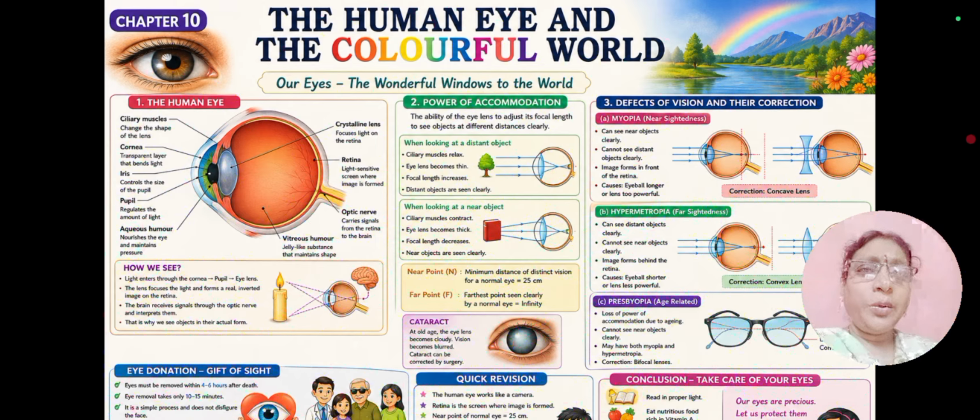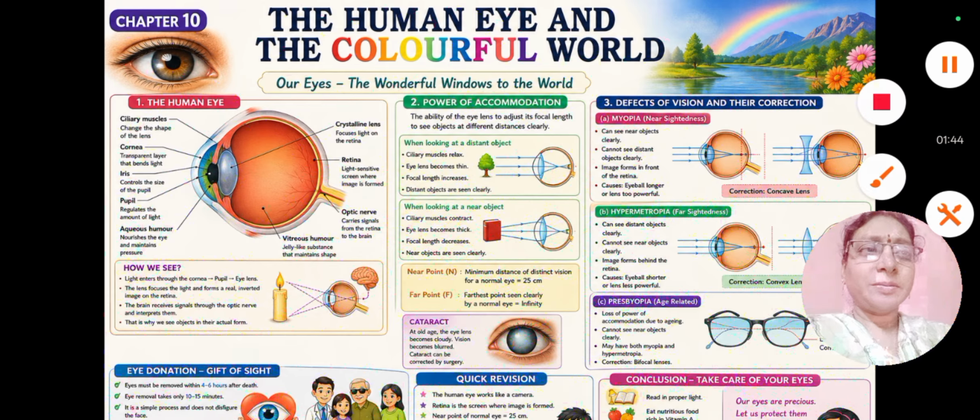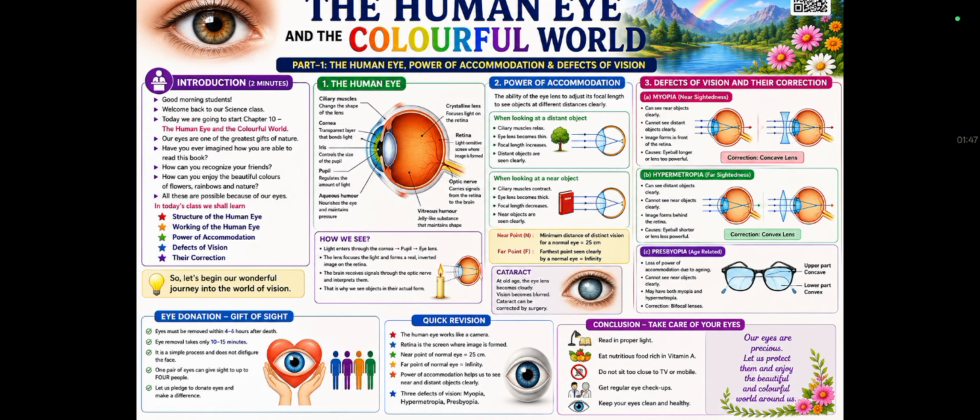Now, today we are discussing the topics: the human eye, power of accommodation, defects of vision and their corrections. So, let us start the class. All of you listen carefully. Okay, now we start the lesson. Today we are discussing the human eye and the colorful world.